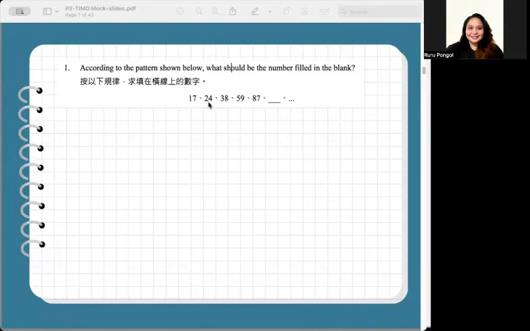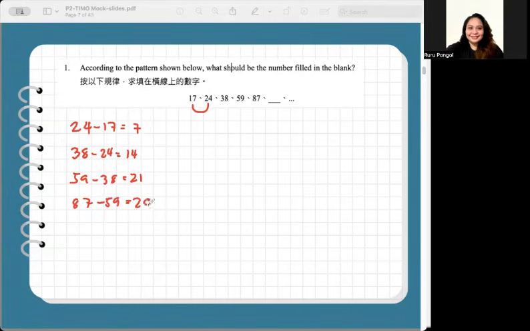To do that, get the difference of 24 and 17. 24 minus 17 is equal to 7. Next, 38 minus 24 is equal to 14. 59 minus 38 is equal to 21. Then 87 minus 59 is equal to 28. The differences increase by 7 each time.